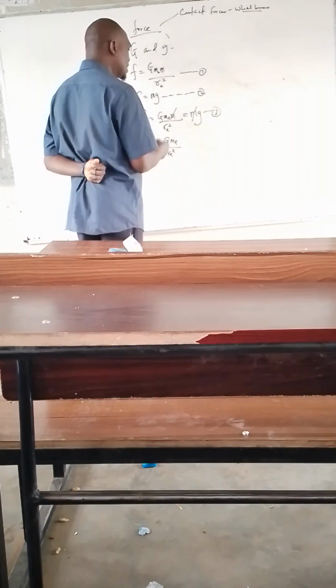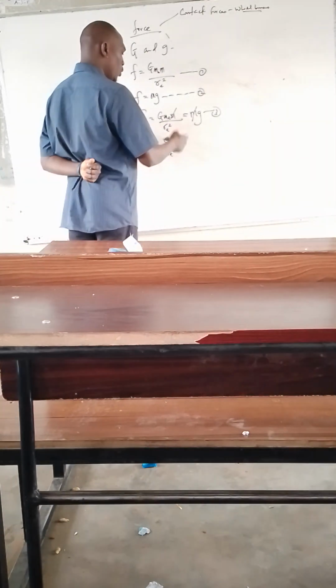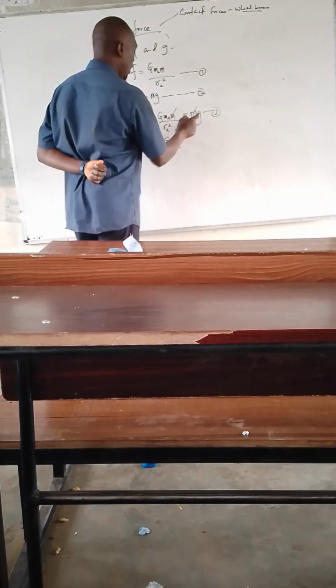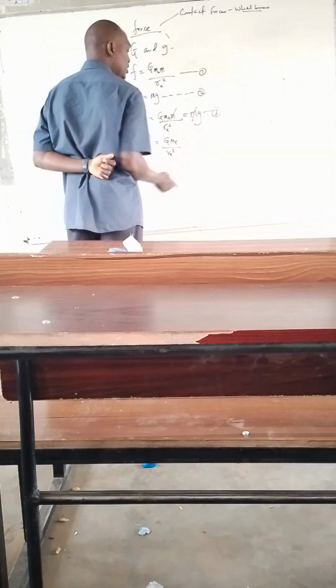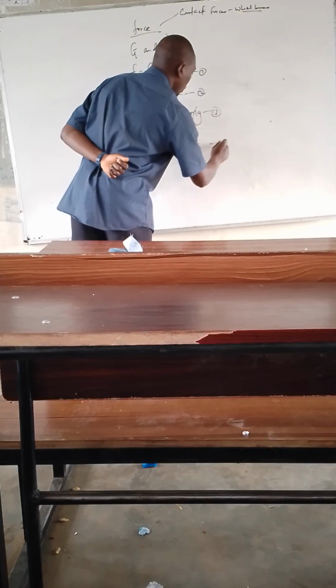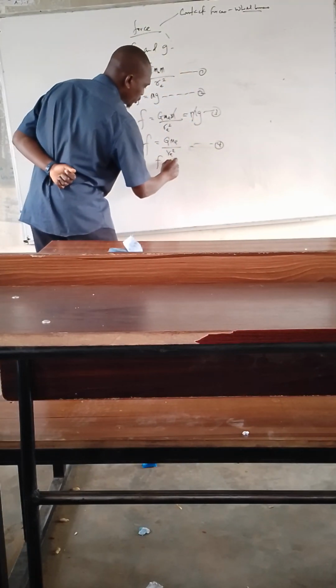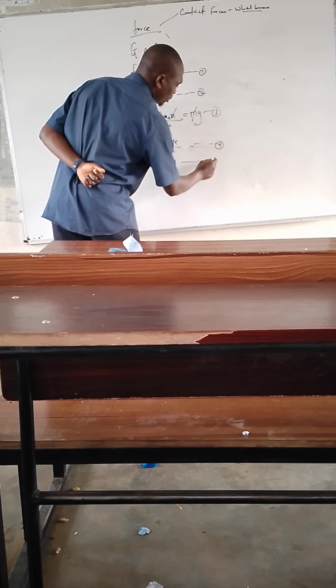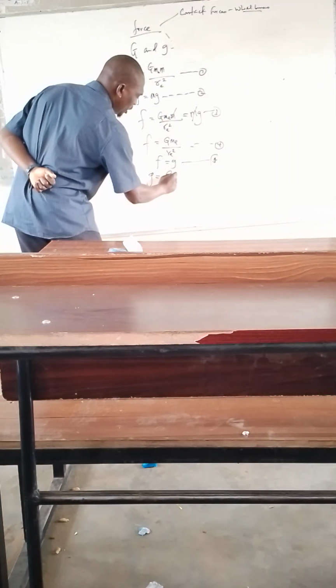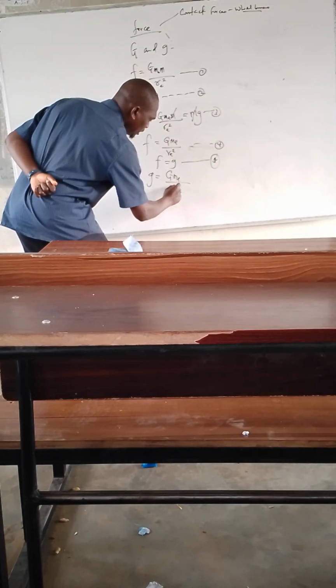Since we want to relate gravitational G with respect to small g, what we are going to do with respect to G, that's the gas constant. We can now say equation 4, we have F is equals to g. We call it equation 5. Substitute. We have what now? g is equals to G Me all over Re squared.